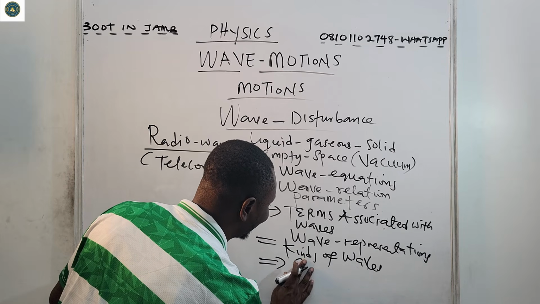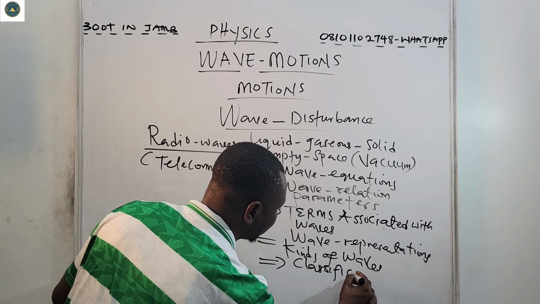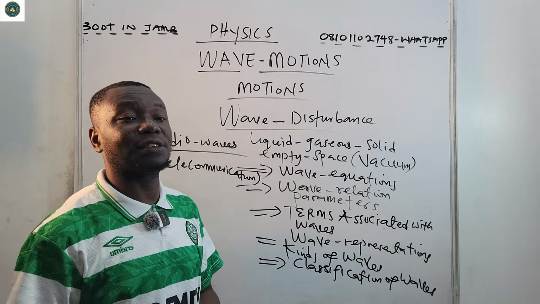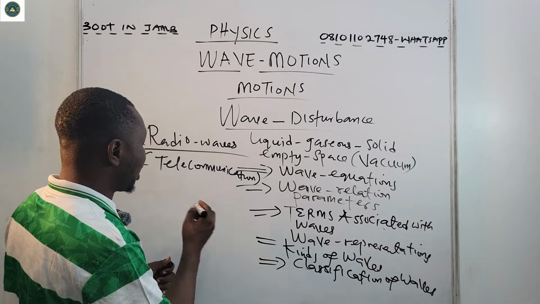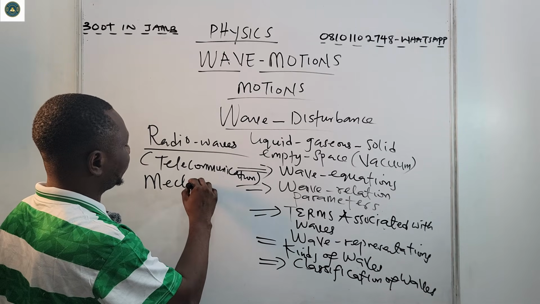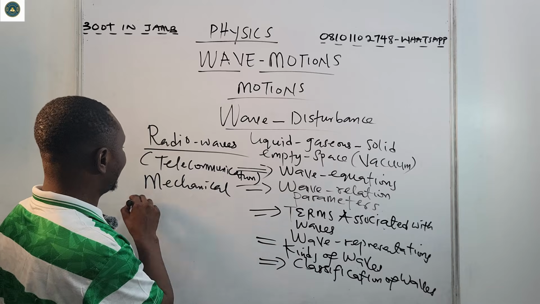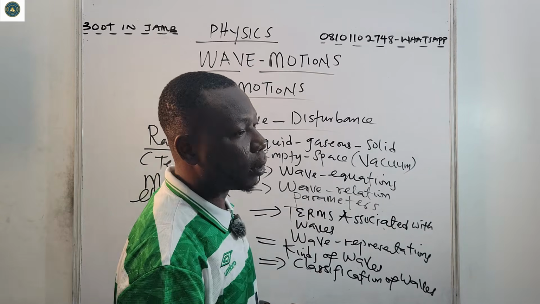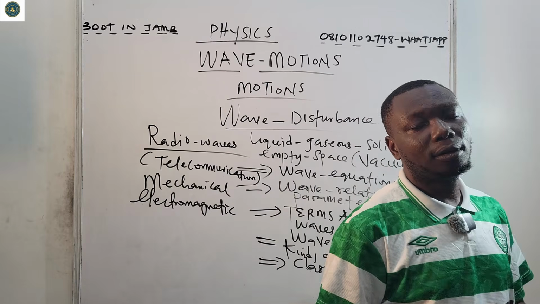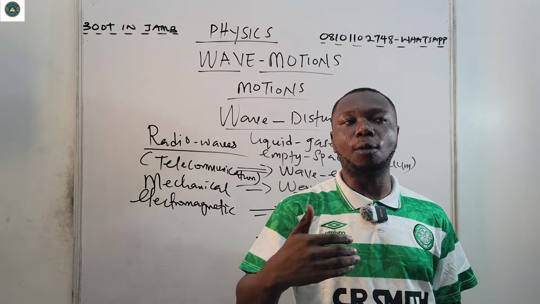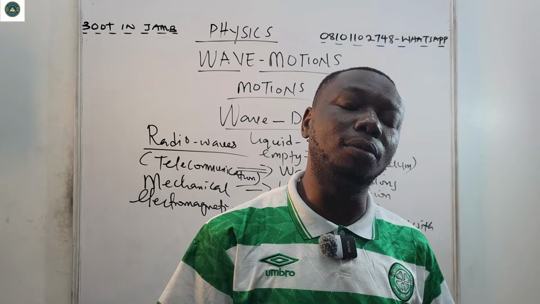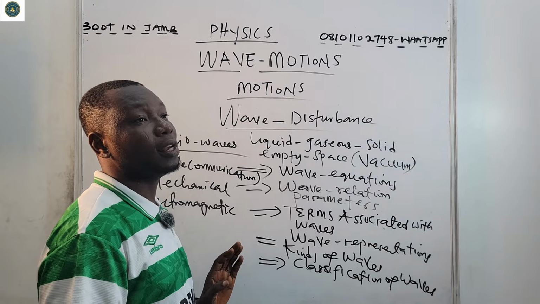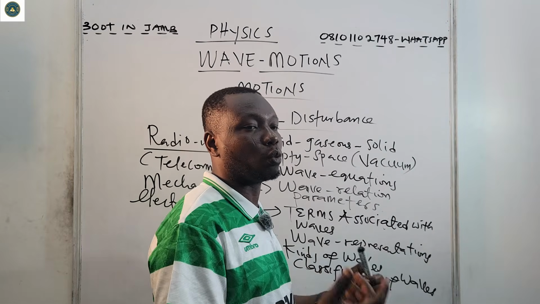Now, when we talk about empty space, that will take us to another concept, which is the classification of waves. When it comes to classification of waves, we have the mechanical waves and the electromagnetic waves. Mechanical waves are waves that require a medium for their propagation. A very good example is water waves, sound waves.